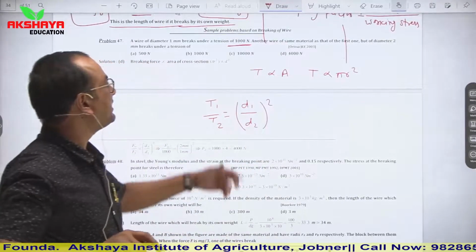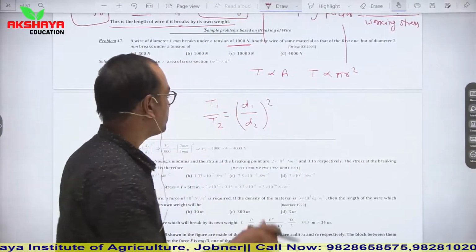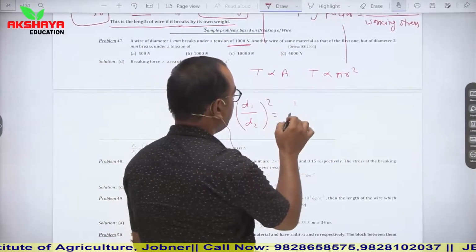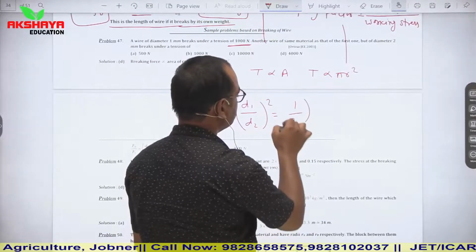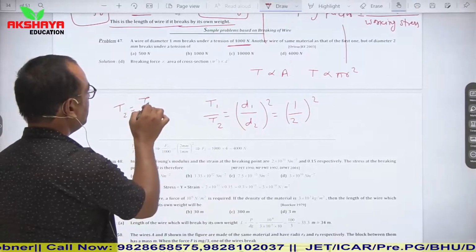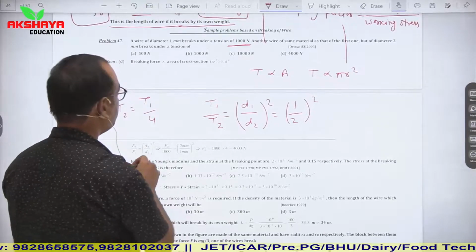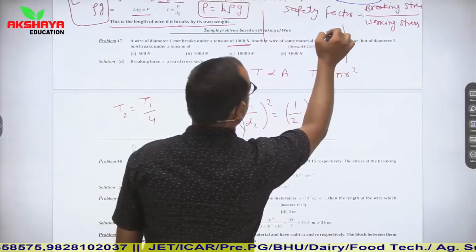The diameter of the first wire is 1 mm, and the diameter of the second wire is 2 mm. So it is 1 upon 2 whole square, so T1 by T2 is 1 by 4, and T2 is 4 T1.